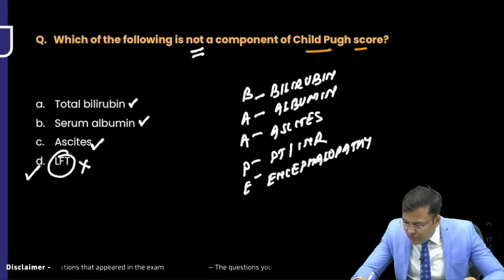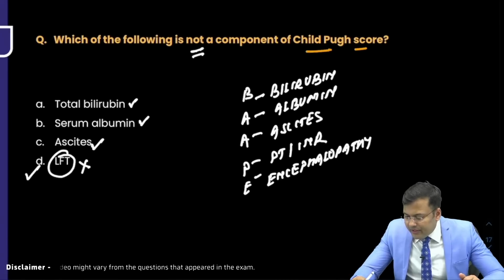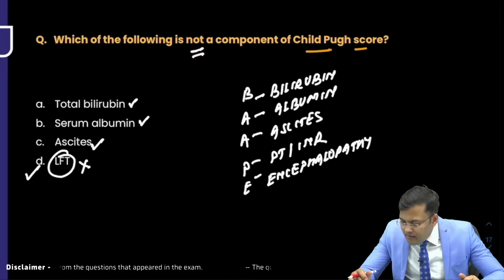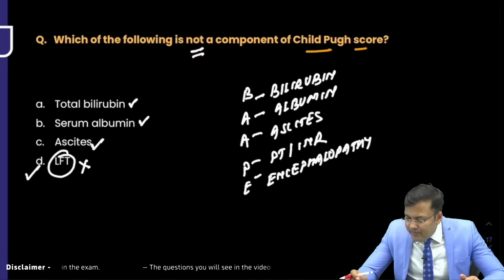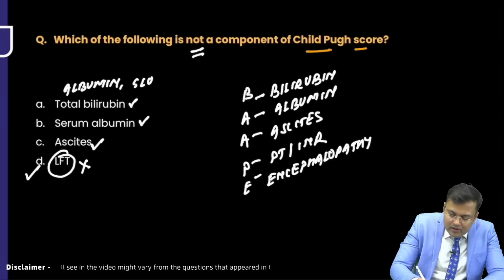Aniket 143 wants to say that total Pugh score is provided. Okay, Ansh Jindal wants to say that options were different. In one option, 4 components were there. Okay, can you send the options? In one option, albumin, globulin, creatinine. Ascites was a separate option. Bilirubin, thrombin.